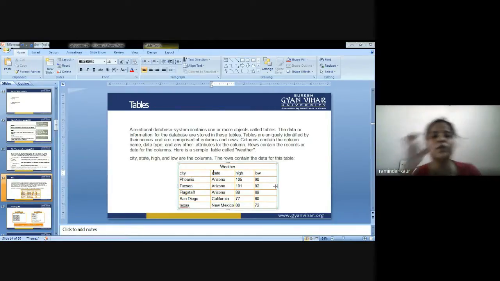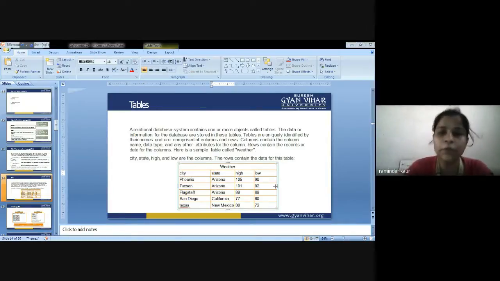Now you can see this weather table alone has no meaning. I can see the information regarding a particular city, its state, its high temperature and its low temperature, but how could I define a relationship, how can I relate this table to another table in the database?